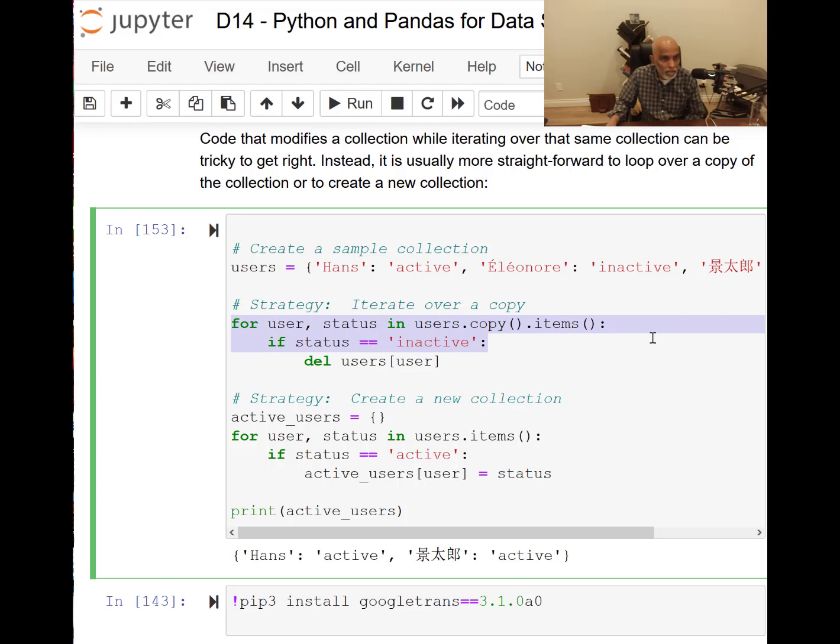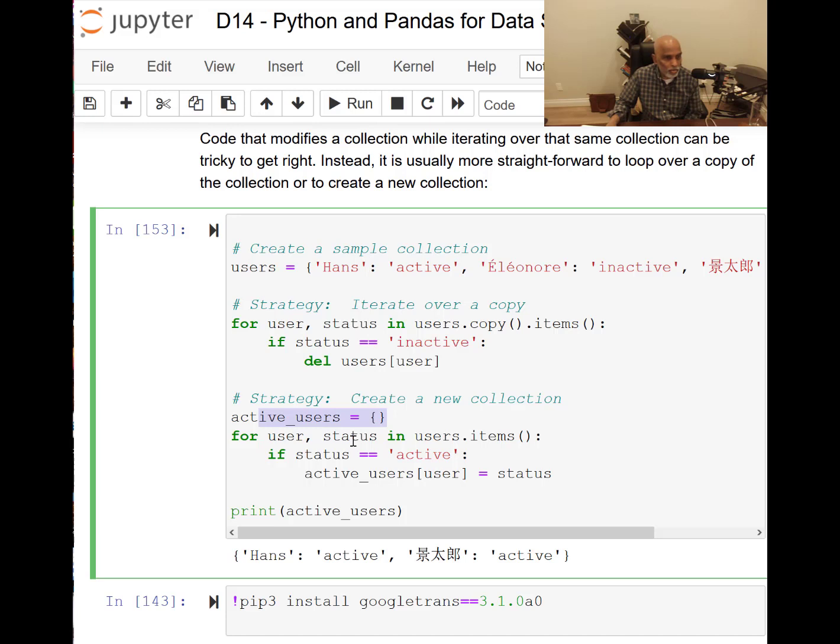I can use for inside a dictionary also as an iterative process. Not only did I use for, but also an if condition, so that's why it's a good example. And then I'm going to define active users and pull out active users, put it there.